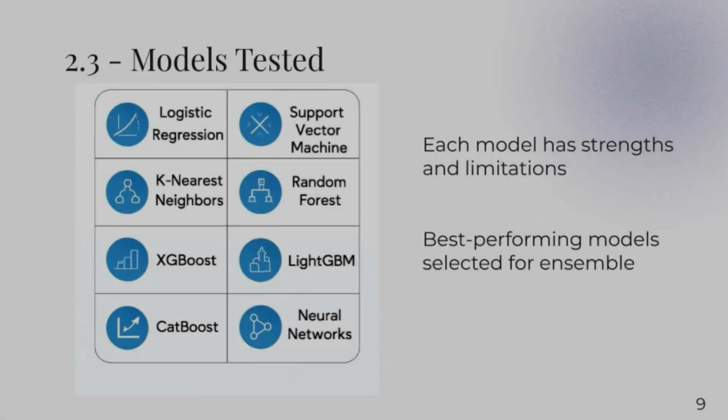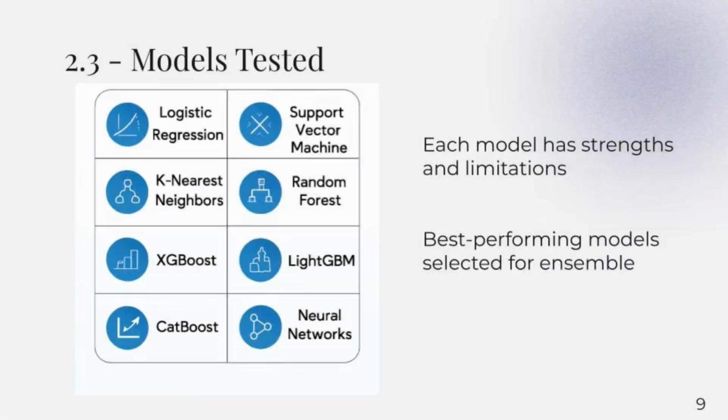After this, we tested several machine learning models separately. For example, logistic regression is simple but limited, SVM is powerful but slow, and KNN is sensitive to noise. Random forest is robust, XGBoost is strong with non-linear data, LightGBM is fast, CatBoost handles categorical data, and neural networks have high potential but need careful tuning. Each model has advantages, but none was perfect alone.